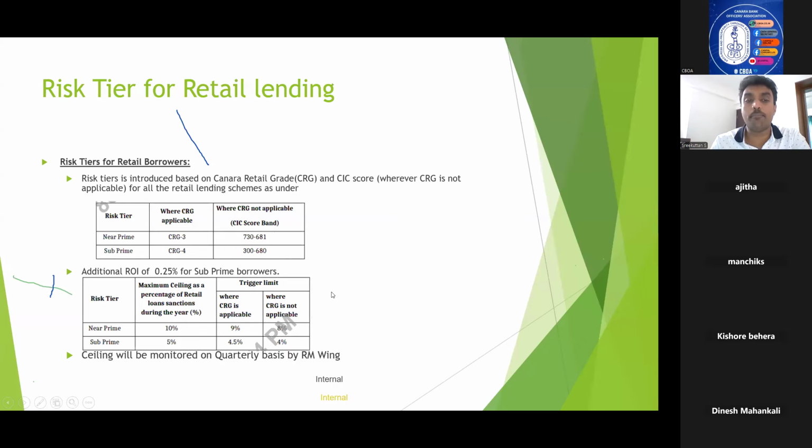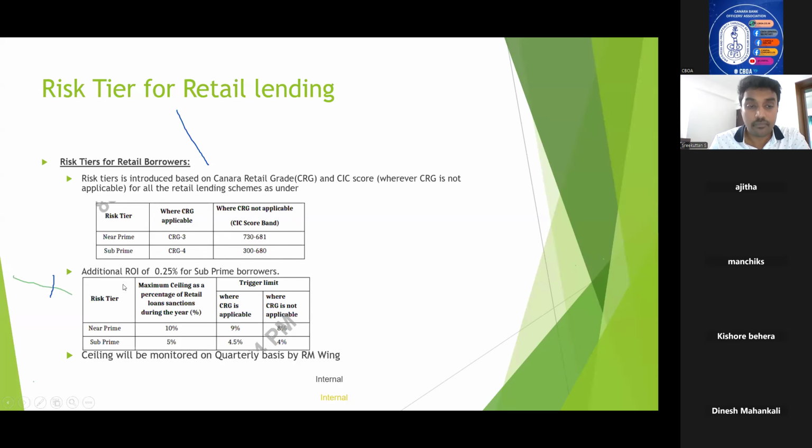Now, what is the importance of introducing this risk tier? Risk tier is essentially a risk mitigation tool as mandated by RBI. That means we cannot keep on giving loans to CRG4 or subprime borrowers. Suppose we are giving retail housing loans to 100 customers, and 40% of them are CRG4; it poses a threat to our bank with regard to the creditworthiness of the borrowers. So the bank has introduced this risk tier.